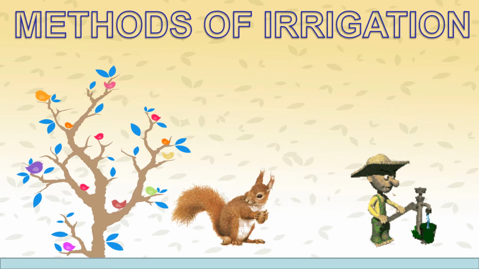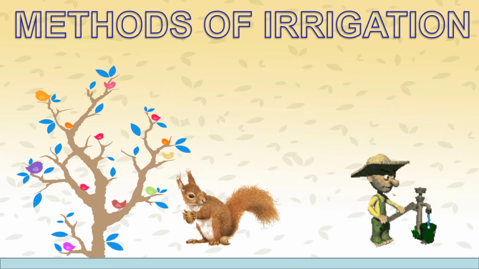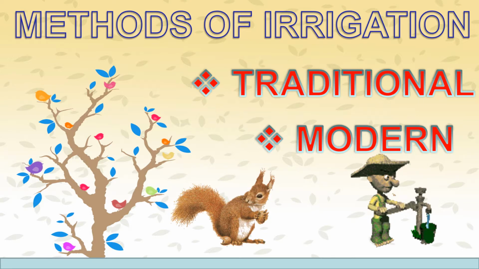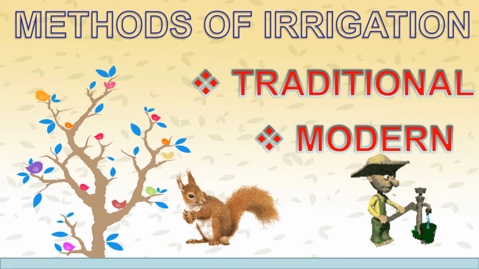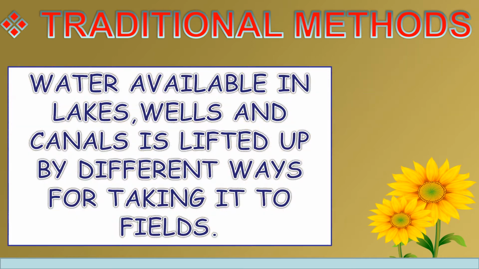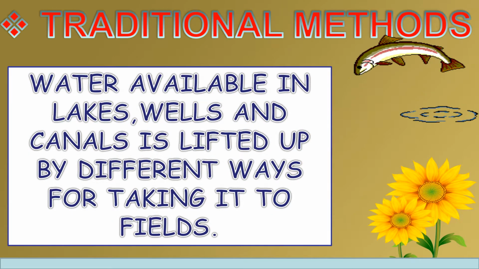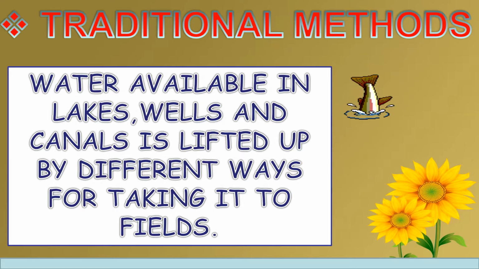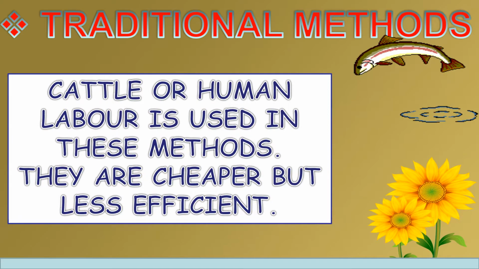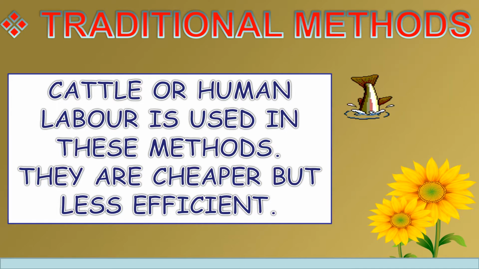Now it's time to provide the available water to crops. But how? There are two methods of irrigation: traditional and modern. Let's have a look at them. Traditional methods: in this, water available for irrigation is lifted up in different ways for taking it to the fields. In these methods, cattle or human labor is used. They are cheaper but less efficient.